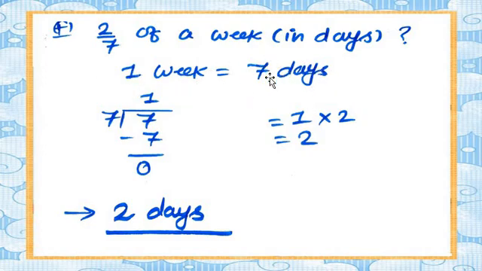So my dear students, we take the 7 multiplied with the fraction. This 7 and the denominator is 7. 7 divided by 7 means 7 ones are 7. 7 minus 7 is equal to 0. Any number divided by itself, we get 1. Then 1 multiplied with the numerator 2, so 1 2s are 2. It's 2 days. I hope you all understood, my dear students.